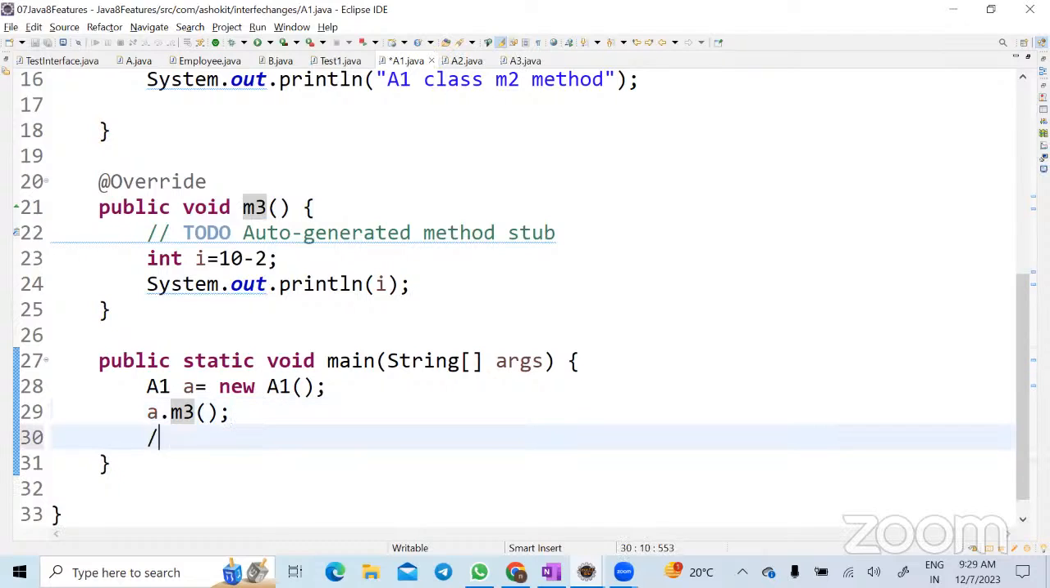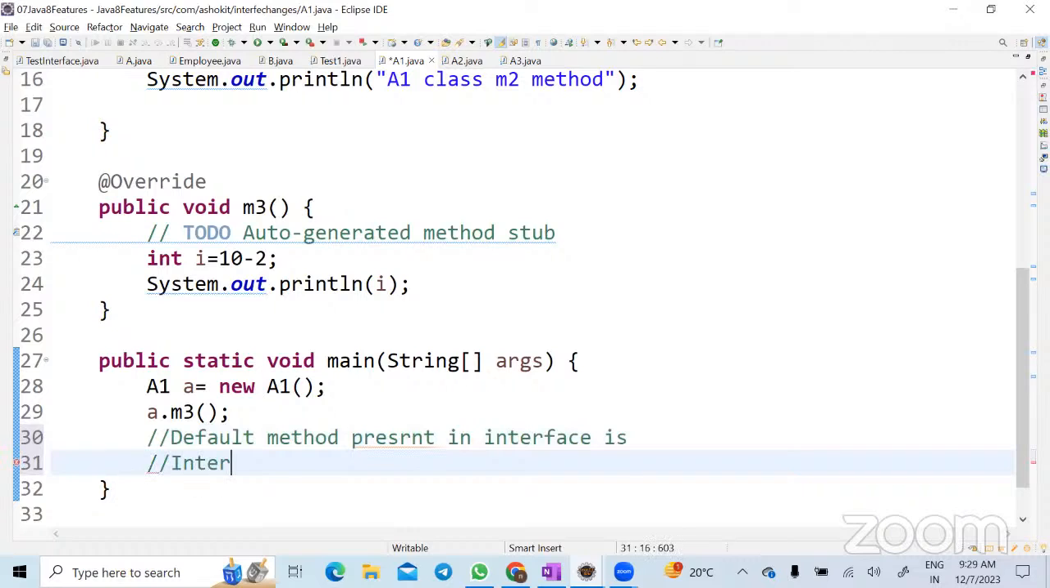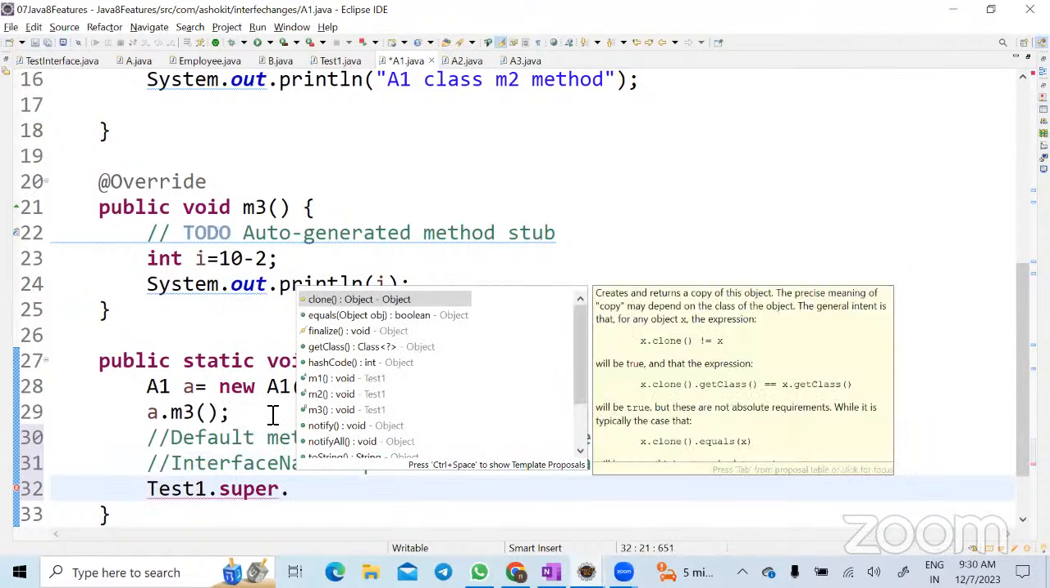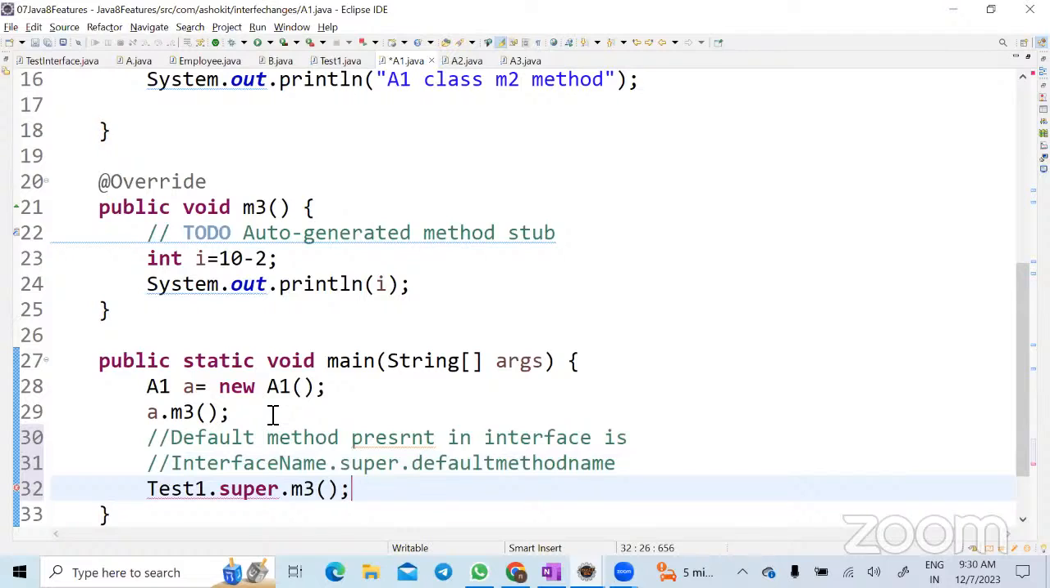So the way to call the default method present in an interface is, the signature is interface name dot super dot default method name. Okay. So this is the signature: interface name dot super dot default method name. What's the interface name? Test1 dot super dot, what's the default method name? M3.